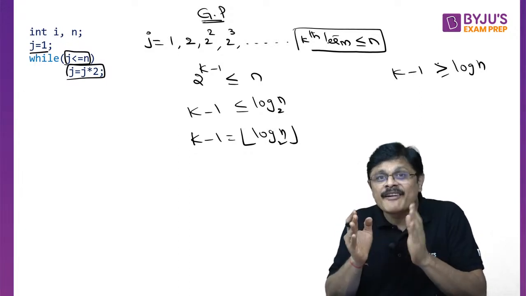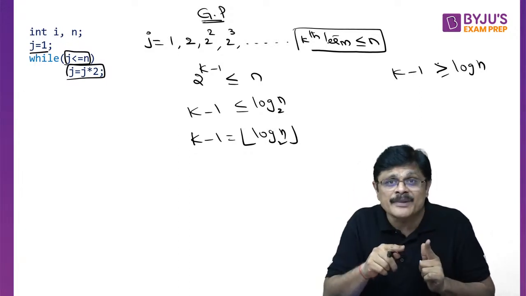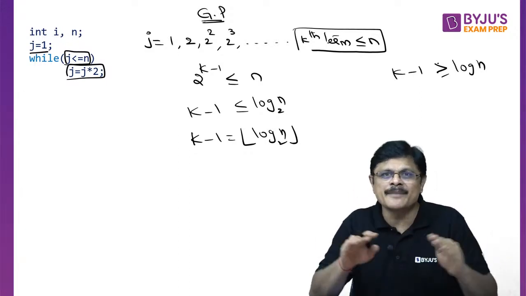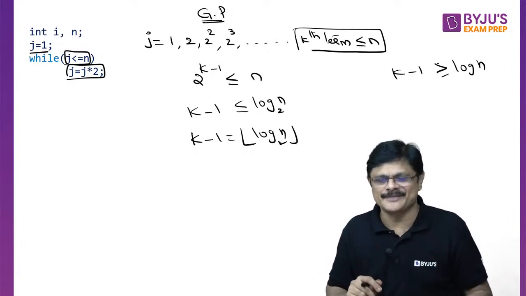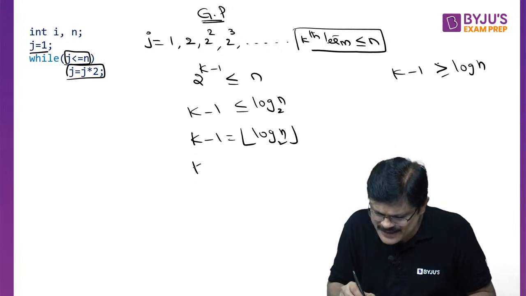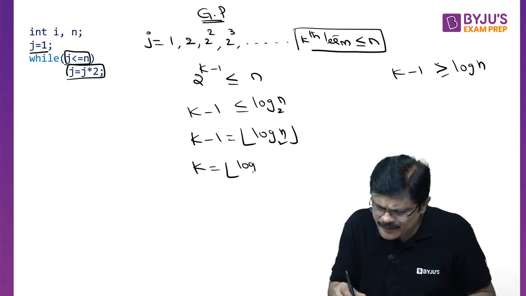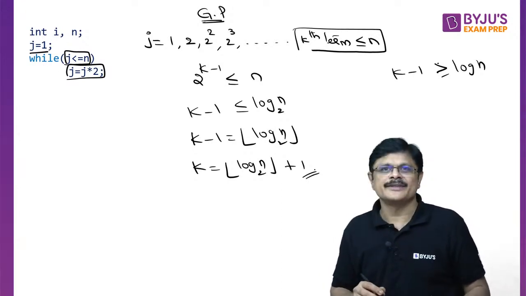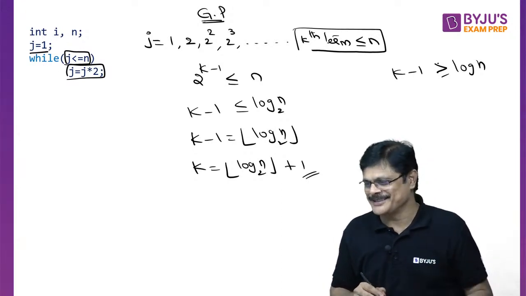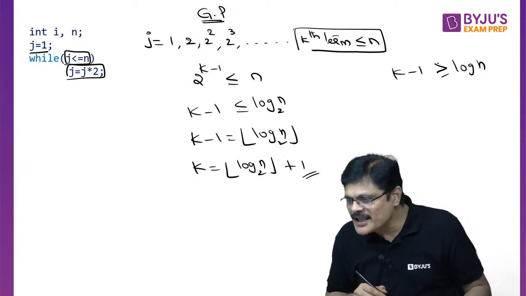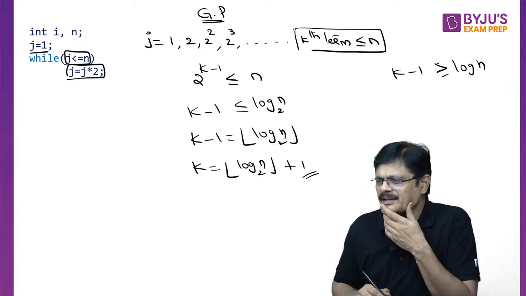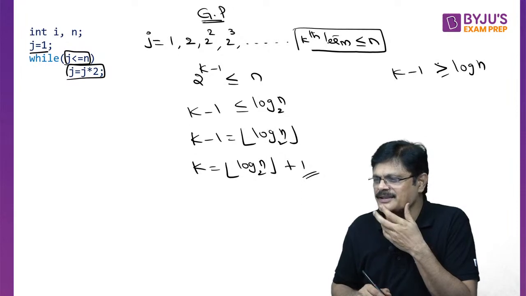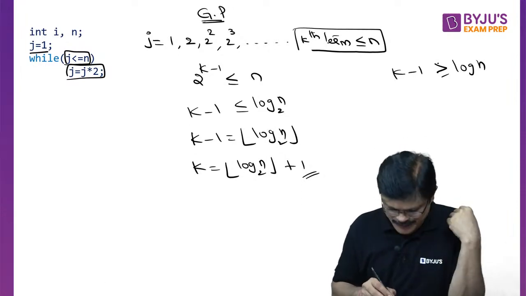See, you are looking for an integer value less than or equal to something. You take the floor, it becomes equal. That floor will take care of that. Am I clear? Like that. Now what is k? Log n to the base 2 floor plus 1. Perfect on this part. Got it, Sanchita Das? Am I clear, sir? Am I clear? Thank you, sir.